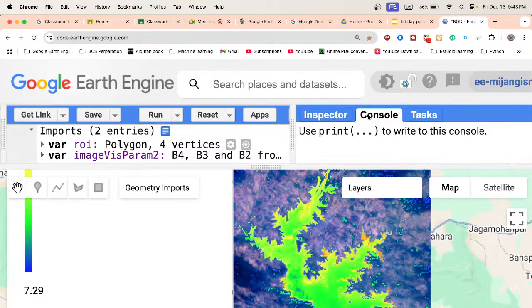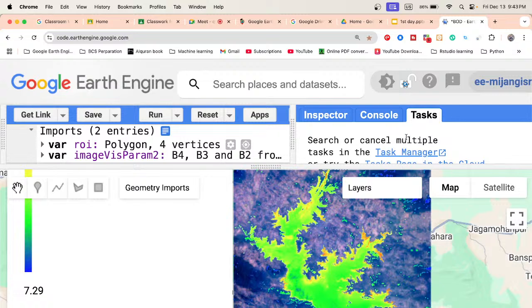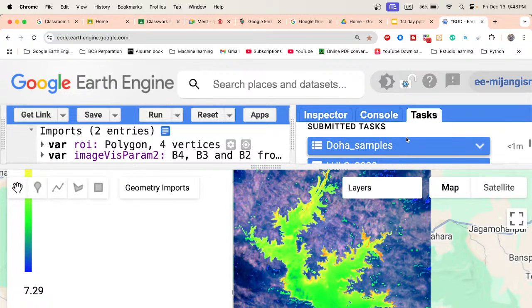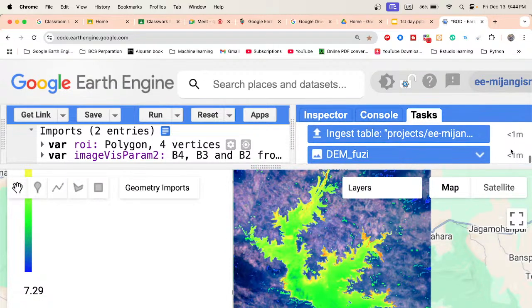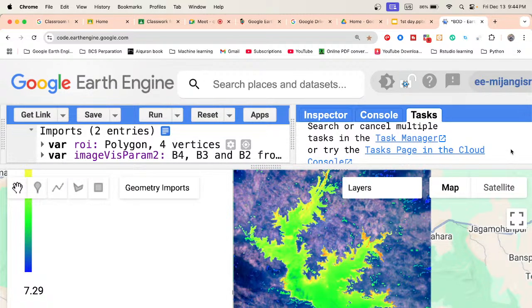The Console tab mainly prints your output, and the Tasks tab mainly manages your long-running tasks. Suppose when you upload, export or import anything, then we can easily work with the Tasks tab. Suppose here I already exported some file. It can be a CSV file, a shapefile or a raster image. When I export or import, the Tasks tab will open, and from it we can check the status of your exporting or importing file. You can see it shows that I need less than 1 minute. How we can export or import this type of file, I will discuss further. So the Tasks tab mainly manages your tasks.